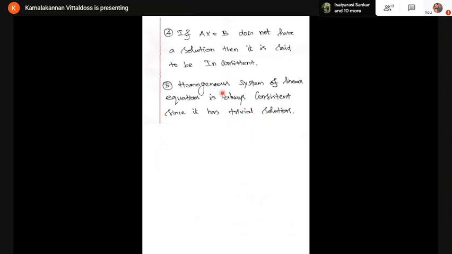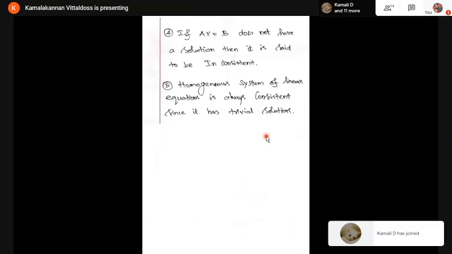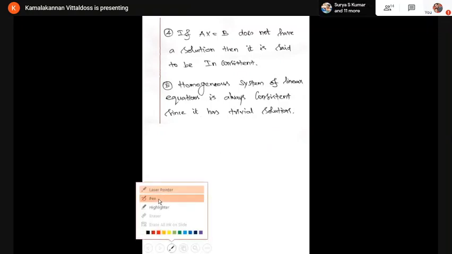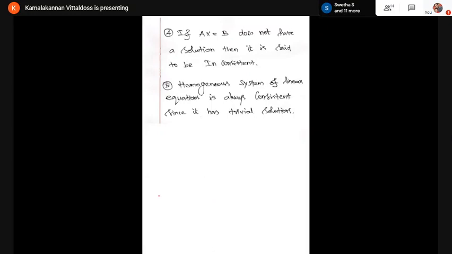Now look at the fifth point. A homogeneous system of linear equations is always consistent. Why is it always consistent? What is the meaning of consistent? Students, what is the meaning of consistent? Anybody? Have a solution. Good. Consistent means the system has at least one solution. So here I have given that a homogeneous system is always consistent. That means a homogeneous system always has a solution.